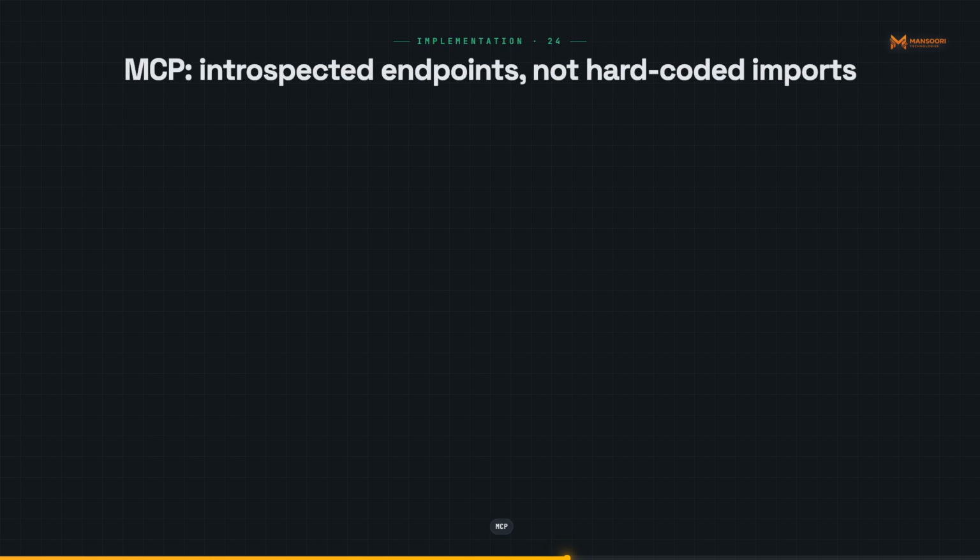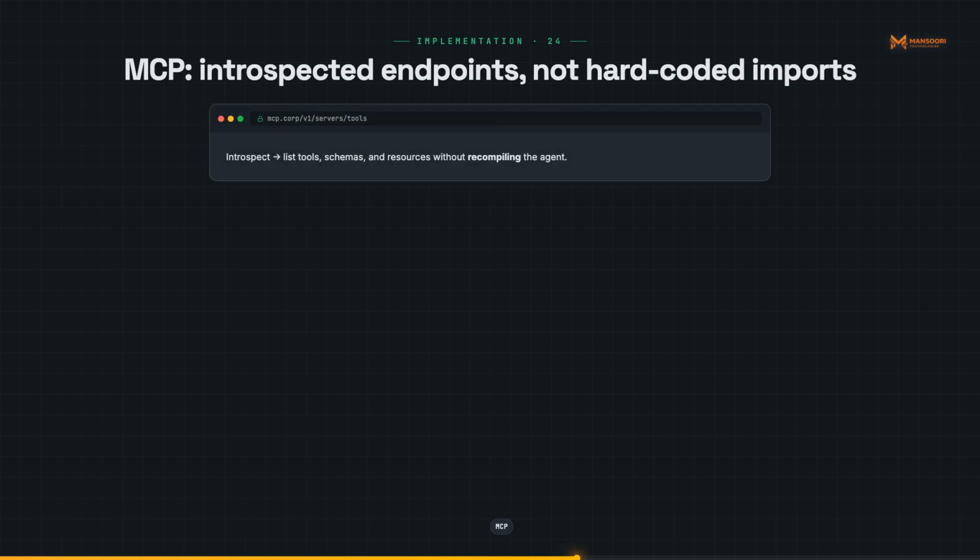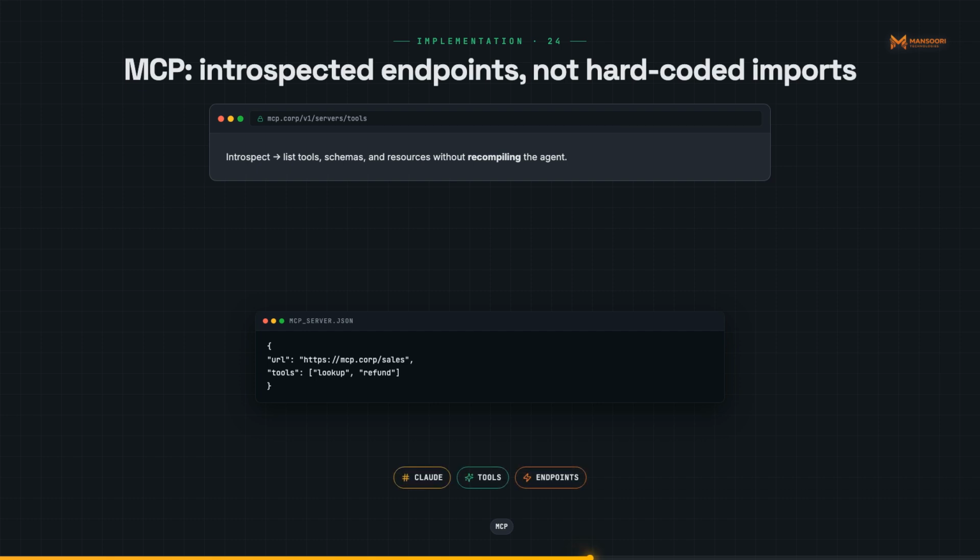In Claude's SDK, tools are MCP endpoints declared on the MCP server. You point the agent at a server URL and it discovers available tools via the MCP protocol's introspection call. The key advantage: you can add or remove tools by updating the MCP server without modifying agent code. This is powerful for dynamic tool surfaces but requires MCP server discipline.